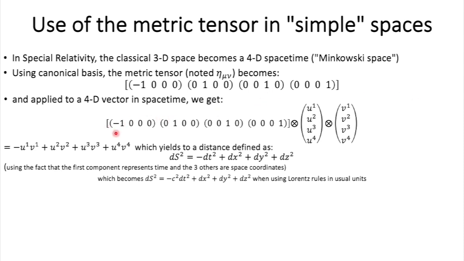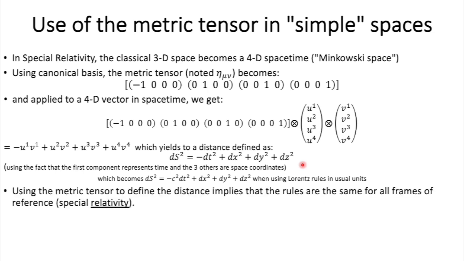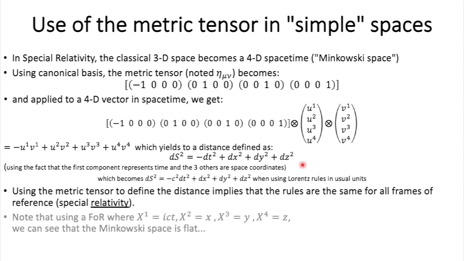So applied to a 4D vector in space-time, we get something like this, again, once you have defined the canonical basis here. Which is equal to this, which yields a distance defined like this. And again, because it's a tensor, that means that when you define the distance like this, the rules are the same for all frames of reference, and that's why special relativity works, basically.